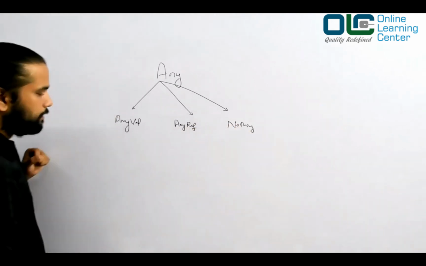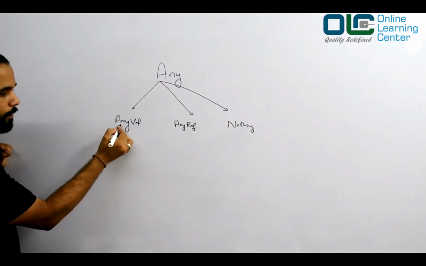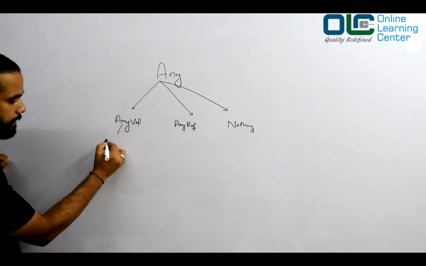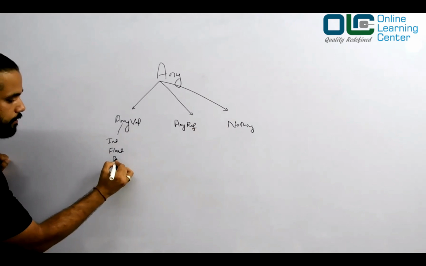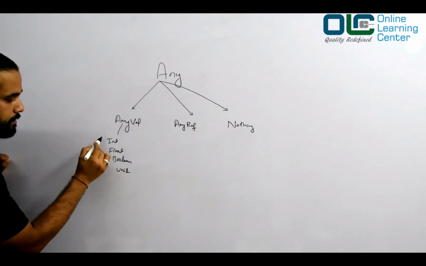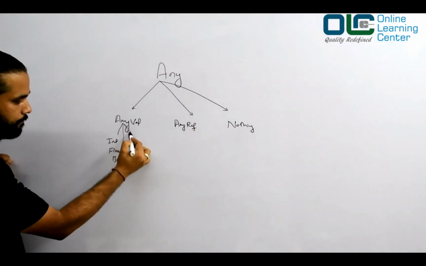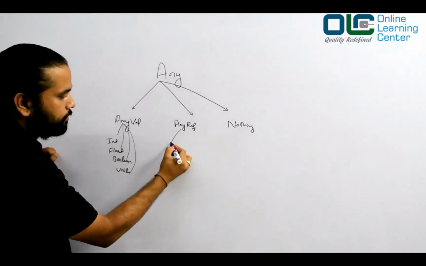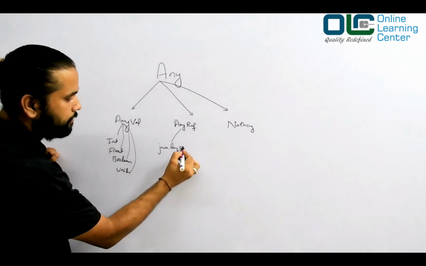and so on, right? Now, this AnyVal is basically designed to have all the primitive types, whatever you see in Java, right? So there are classes like Integer, Float, Boolean, Unit, all these classes, right? All these classes are the child of AnyVal, right? And then in AnyRef, you can have your Java objects, java.lang.String.